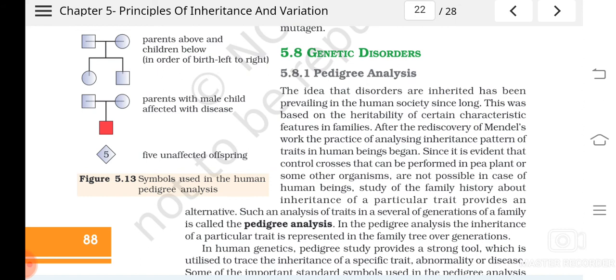It is the study of inheritance of a particular trait in a family over many generations.